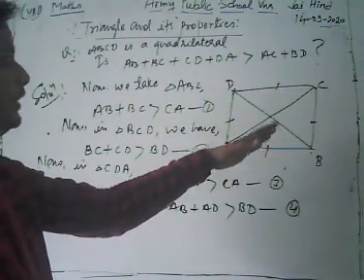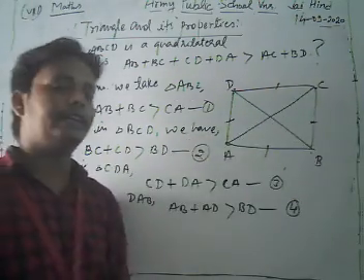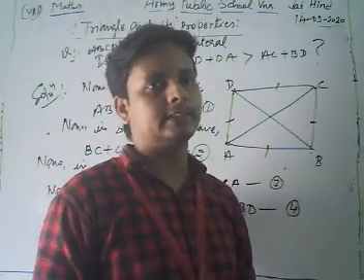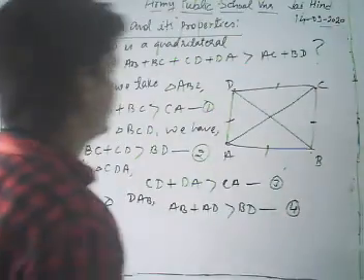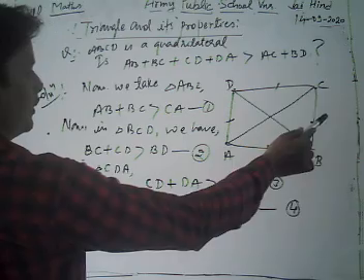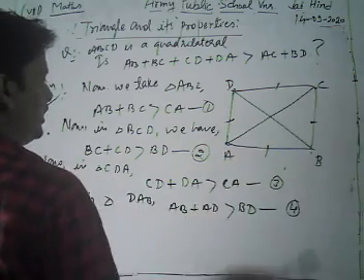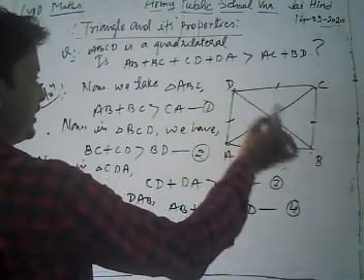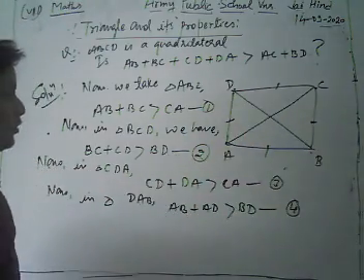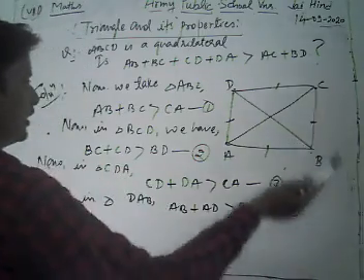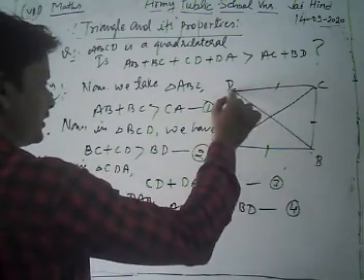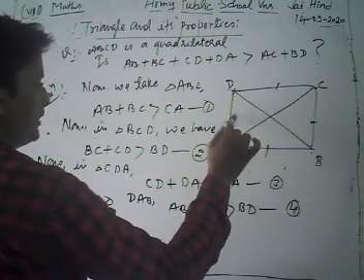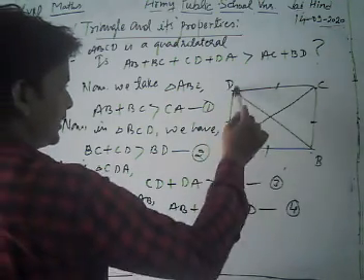First we take triangle ABC, and we apply the property: AB plus BC is greater than AC. Similarly, in triangle BCD we apply the same property, BC plus CD is greater than BD. Now in triangle CDA, CD plus DA is greater than CA. Again in triangle ADB, AD plus AB is greater than DB.